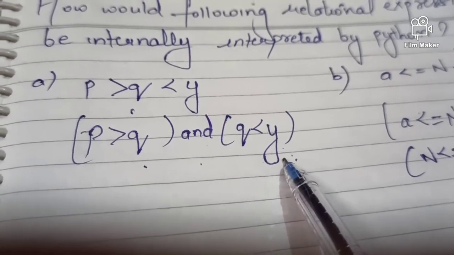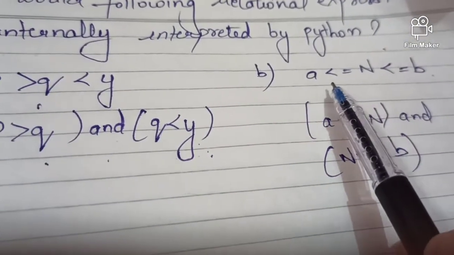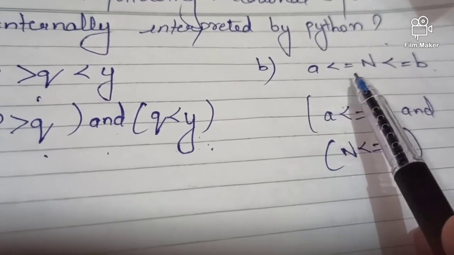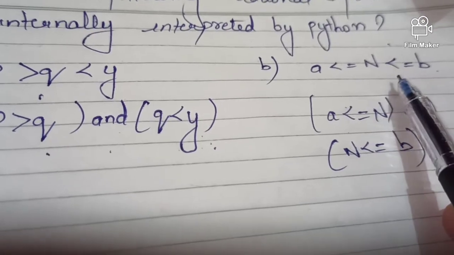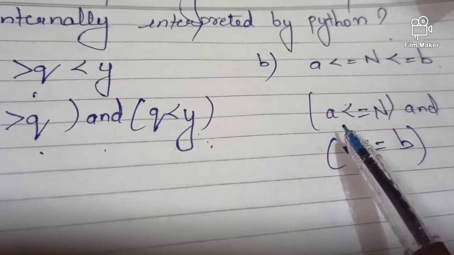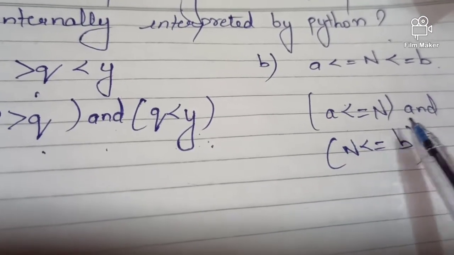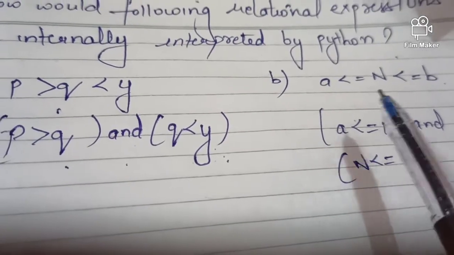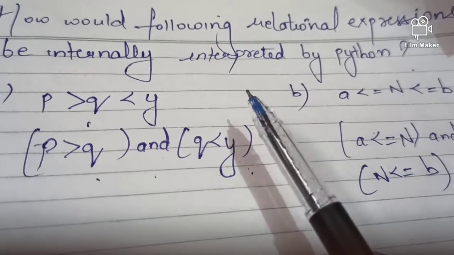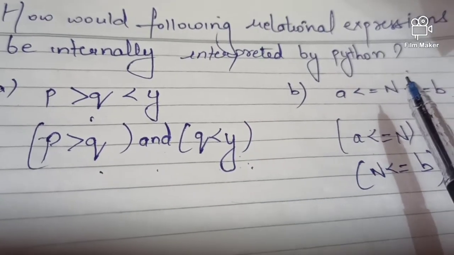So how the interpreter will interpret this expression is, internally, p is greater than q and q is less than y. And the second expression is a is less than equal to n and n is less than equal to b. So the interpreter interprets it as a is less than equal to n and n is less than equal to b. This is how the interpreter interprets these relational expressions.